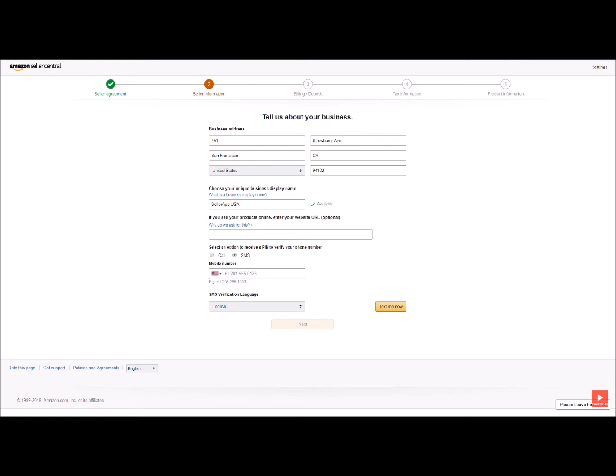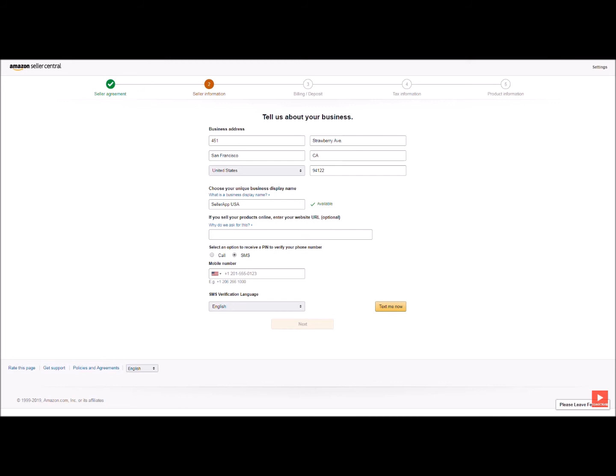On the other hand, if you want to focus only on a specific niche like electronics or footwear or something along those lines, then you can pick a display name that gives the visitor a good idea of what your business is all about. After this, you have the option to enter your website URL or the link where you sell your products. By doing this, you're allowing Amazon to go through your website and gather all the necessary information and content to help create your listings.